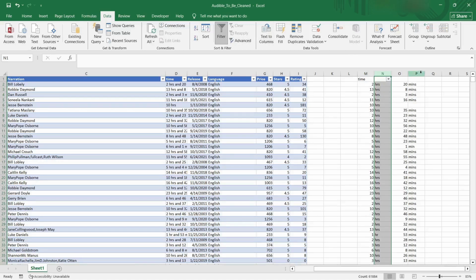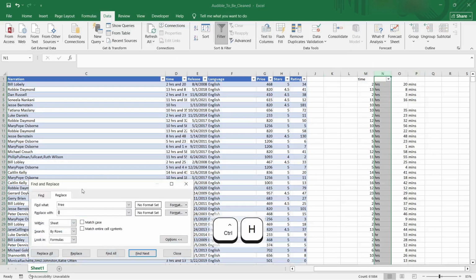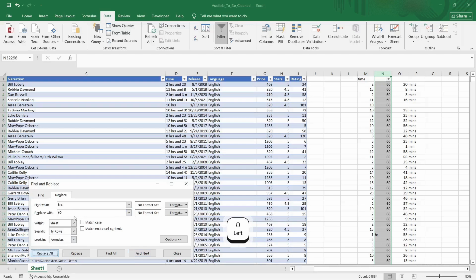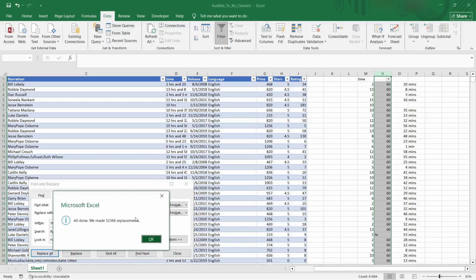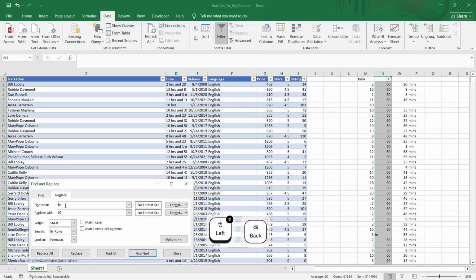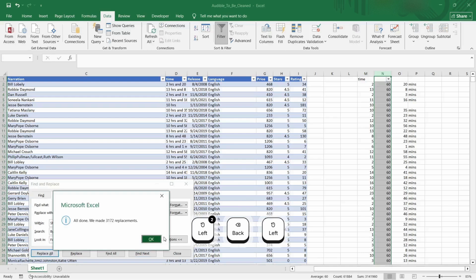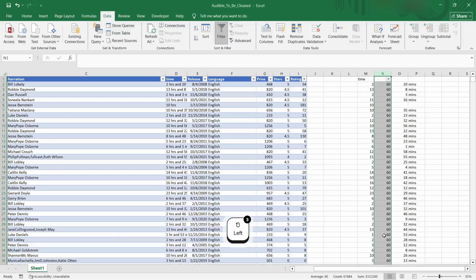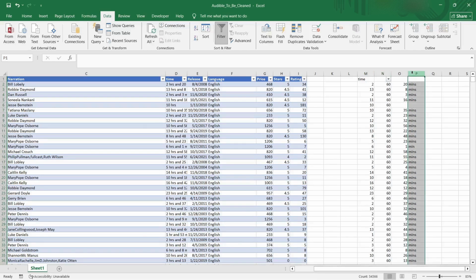So Control H, hours into 60. Yes. Alright, hour into 60. So we got that. Then I'll just get rid of this, because if it's minutes, my logic is that this into this plus this. I just need to add that.